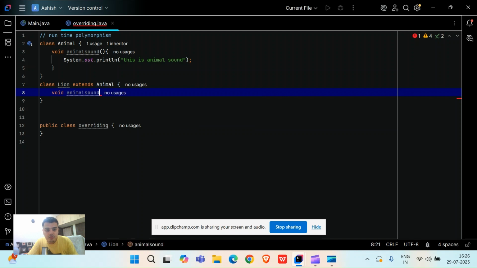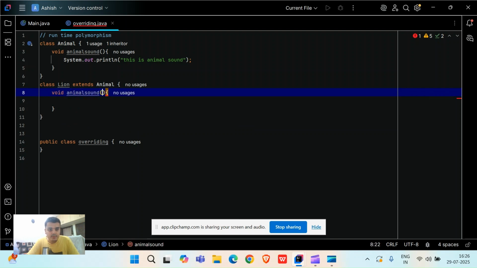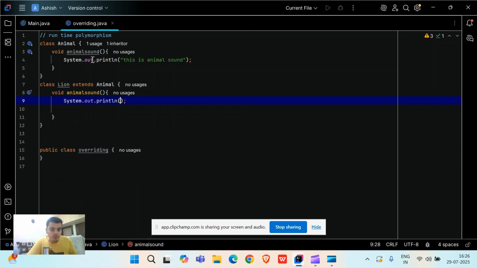But friends, when it comes to defining this method, I will define this method in a separate way. No doubt, when it comes to the name of the methods, both methods are absolutely the same. But when it comes to defining this method, I am defining it in a very separate way. This is the meaning of polymorphism. I have taught you what polymorphism is. In front of your girlfriend, your behavior is different. In front of your other girlfriend, your behavior is different. In front of your parents, your behavior is different. But you are only one. How many different personalities do you have?